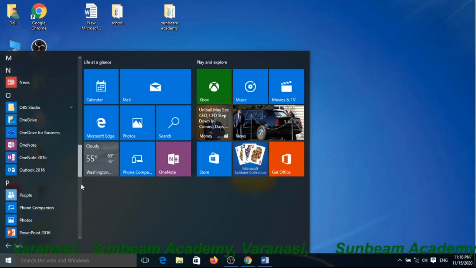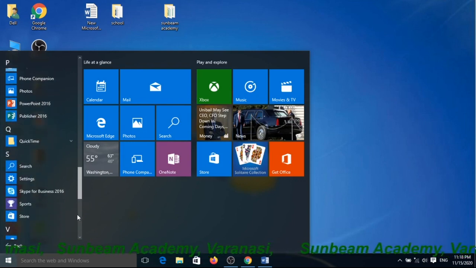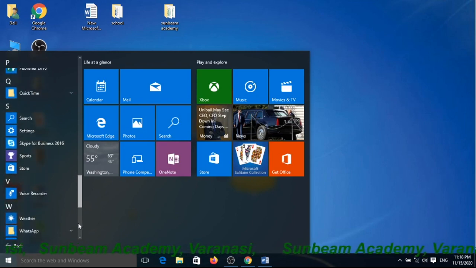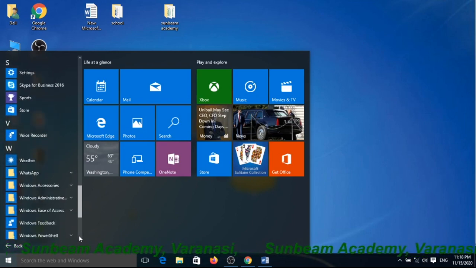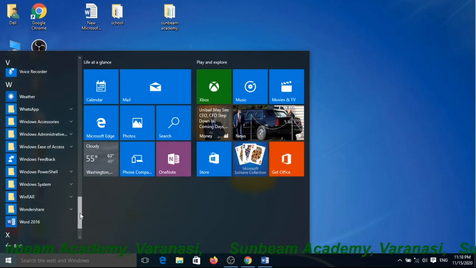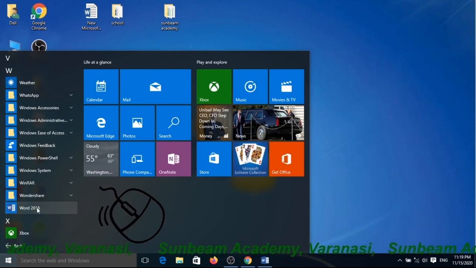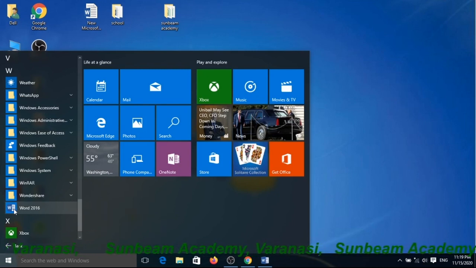Move the pointer on that which you want to open. Suppose I want to open Microsoft Word. Then after, it is Microsoft Word. Place the mouse pointer on Microsoft Word and click the left mouse button, and then after it will be opened, or it will be loaded.